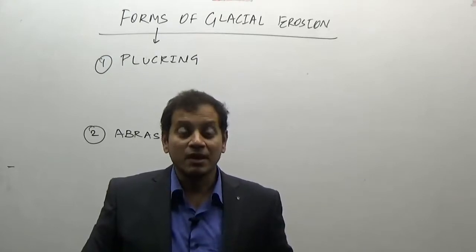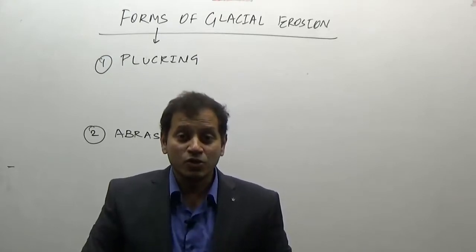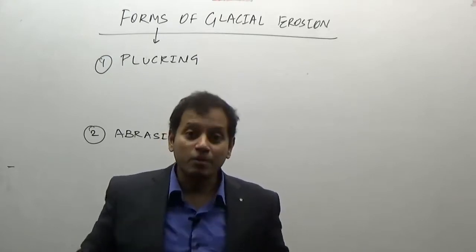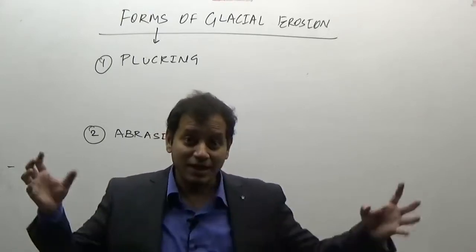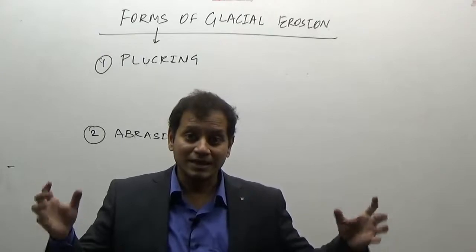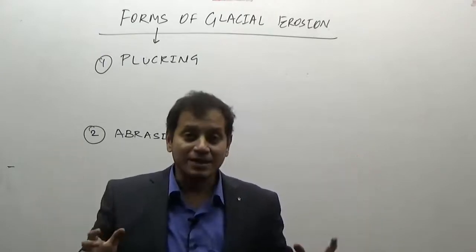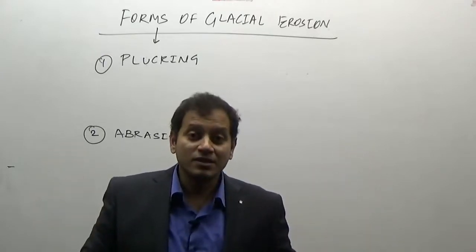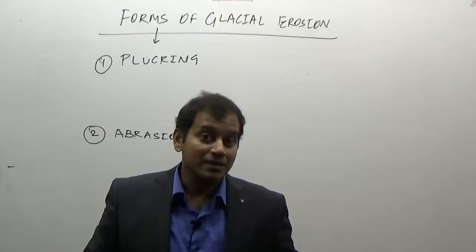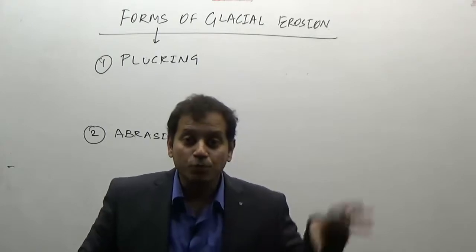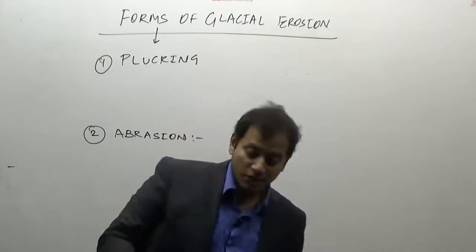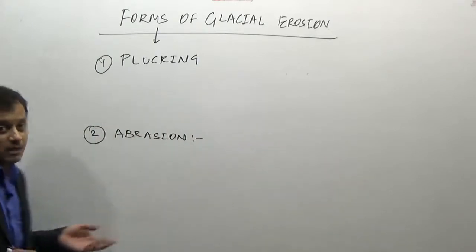The glacier does not do saltation like a river. It does not bend like a river. So all the materials which are there in the glacier get enclosed in the glacier. They get trapped inside the glacier, and the only chance of coming out for the material is when the glacier will melt. So what do you mean by plucking? It is pulling away or tearing away the rock particles or the materials.